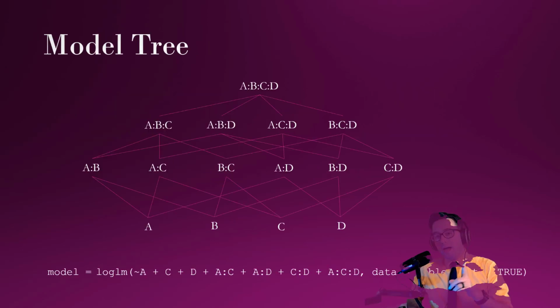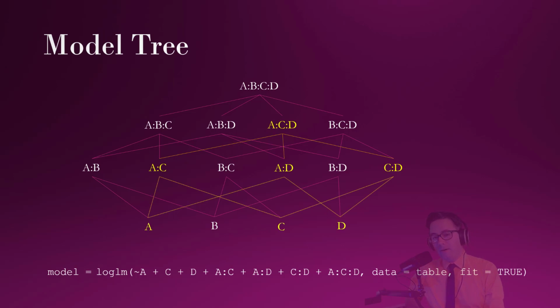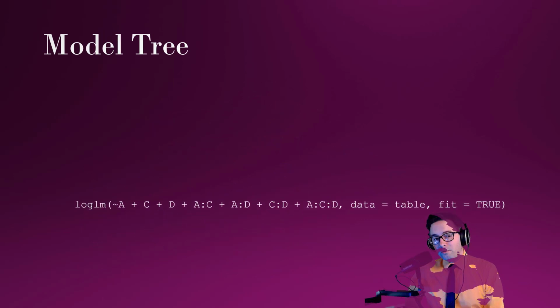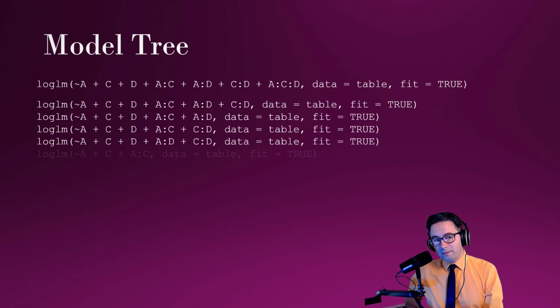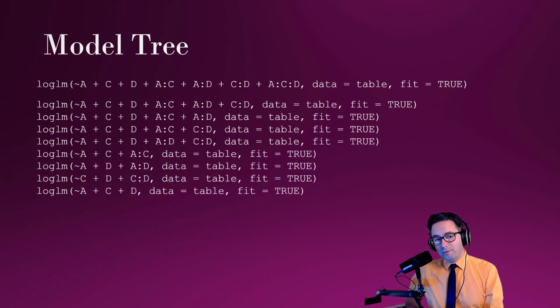As I said before, for ACD, the model would look like this: A plus C plus D, AC, AD, CD, ACD, and then data is table, fit is true. So it'd be referring to these defined variables here. And then what we do after that is we test it and remove the variables. It would look something like this, all the different possible models after that for ACD.